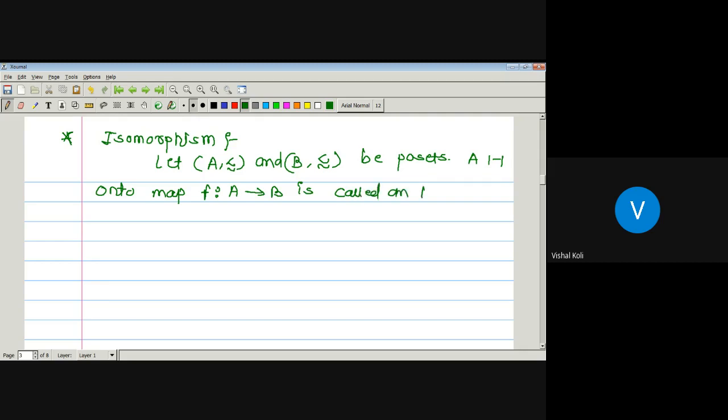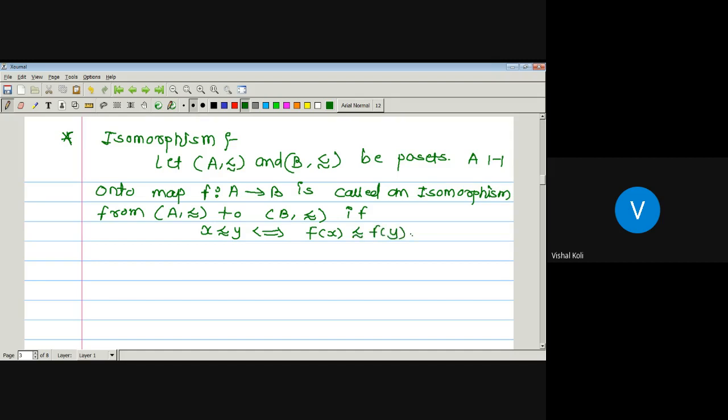It is called an isomorphism from the poset A to poset B if x precedes y implies and is implied by f of x precedes f of y.